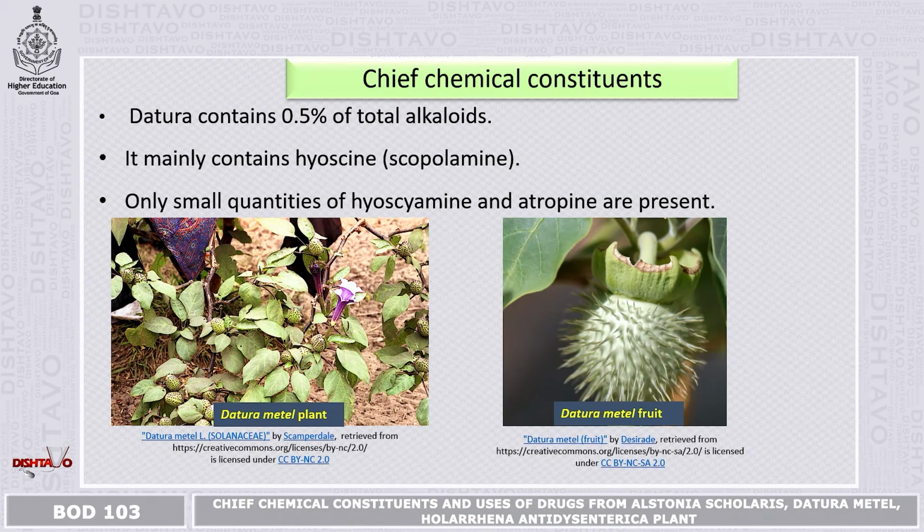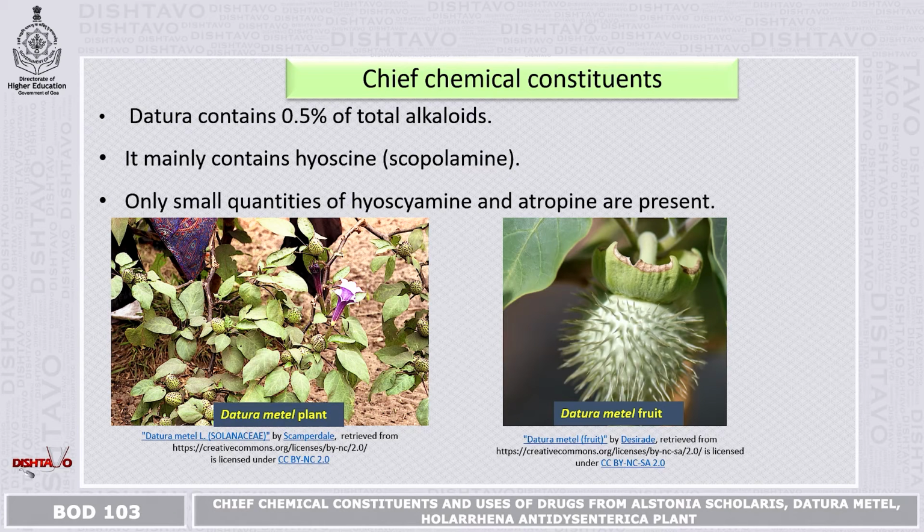The chief chemical constituents are: it has 0.5% of total alkaloids. It also contains hyoscine. In this picture, you can see the Datura plant and also the habit of the plant with the fruits. In the next picture, here you can see the fruit.